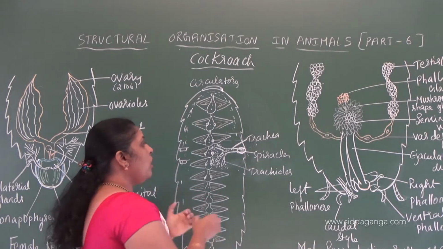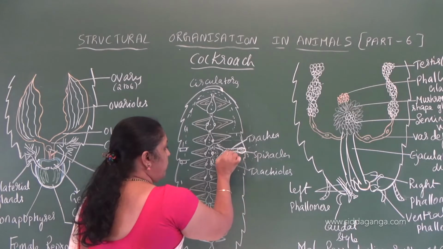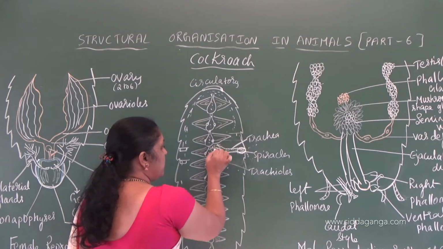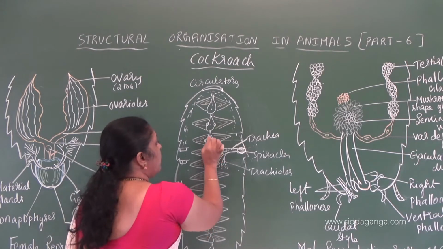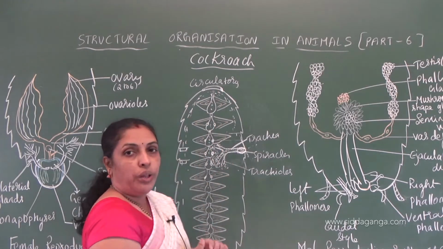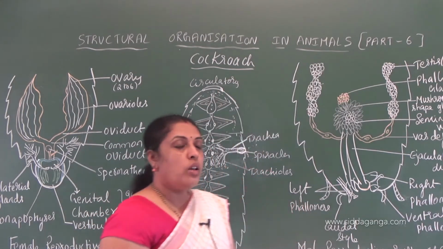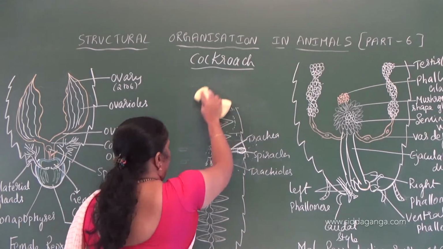Understood? So the gaseous exchange takes place through the spiracles, and oxygen enters here, and diffusion of gases takes place near the sinuses, and oxygenated blood enters into the heart through ostia. When the heart pumps, the oxygenated blood will be spilled to the surrounding area. Understood? So this is about the circulatory and respiratory system of cockroach.